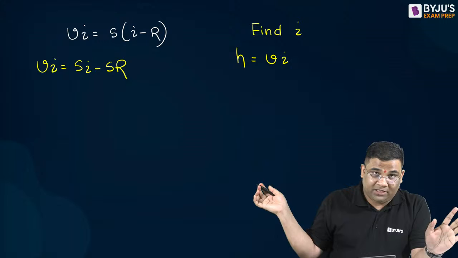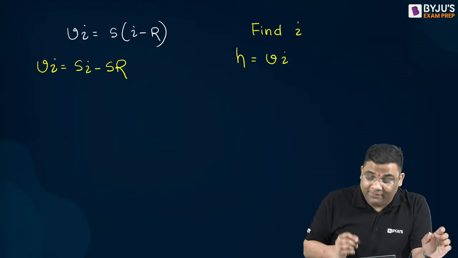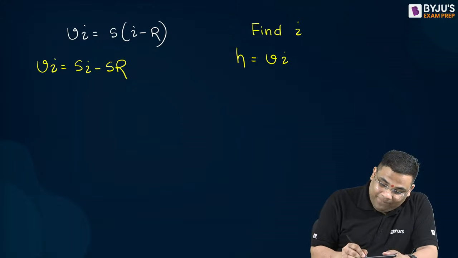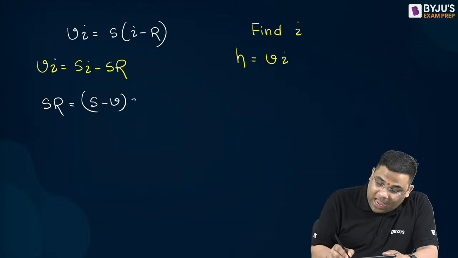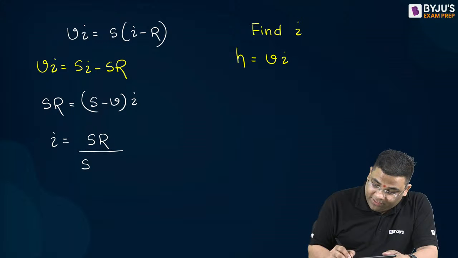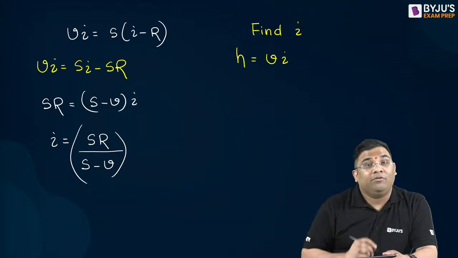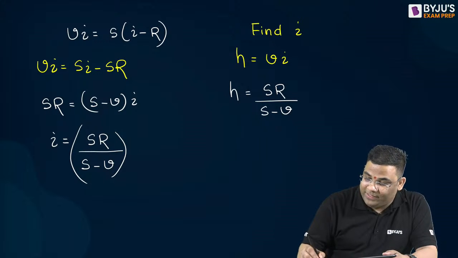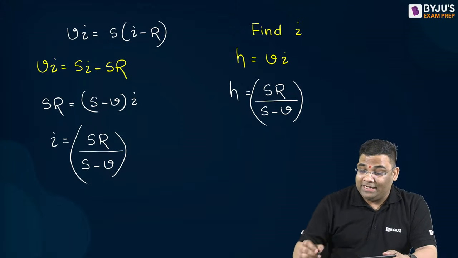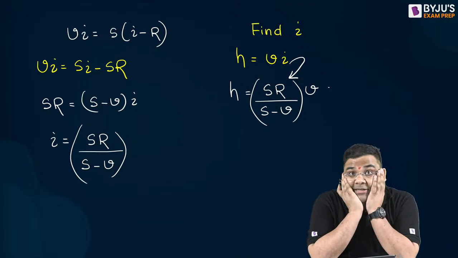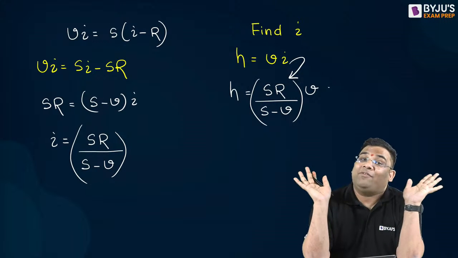Now some students might be thinking, sir, give us the final formula. But many students don't understand that if they just memorize the formula, they might commit some mistake, which we'll see at the end. So from here, S into r is equal to S minus V into t. From here I can say t is equal to SR by S minus V. Now I can find out this height. This height is SR by S minus V into V, because I put the value of t and then multiplied V. So I got my height.